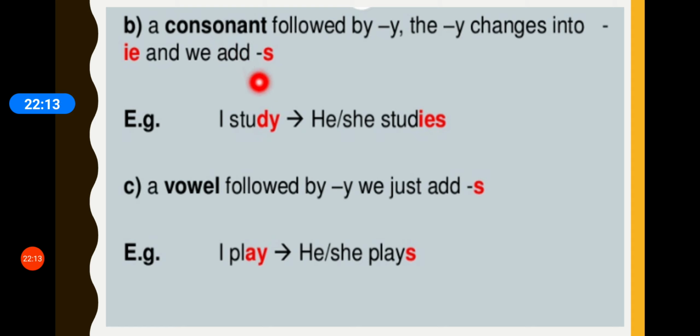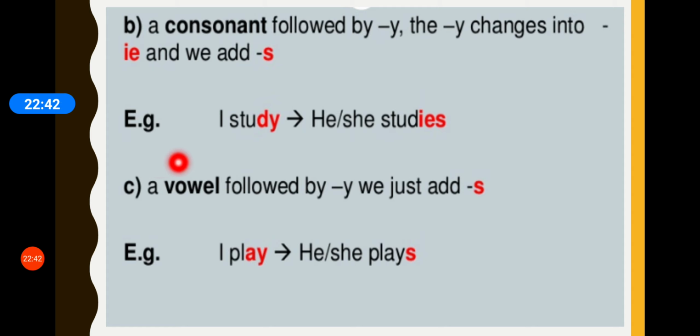So when a consonant is followed by Y, that is there in study, then Y changes into IE and we add S. So I study, he studies, IES. Right? So be very careful. That's how the spellings change.